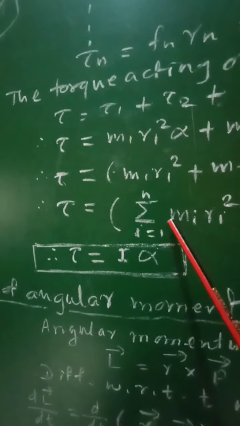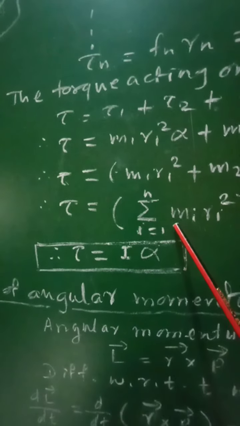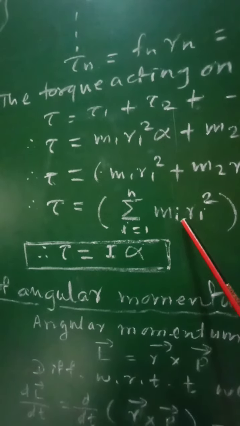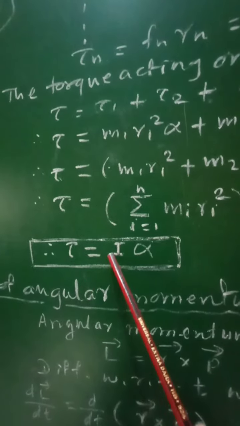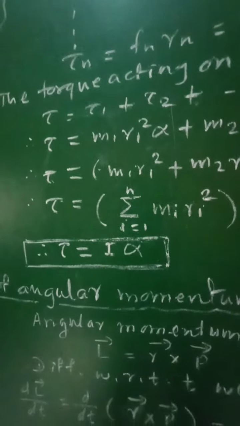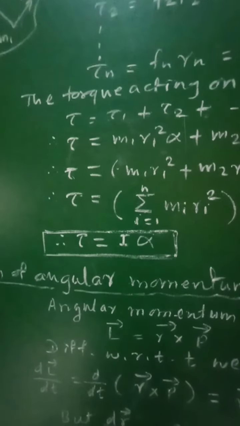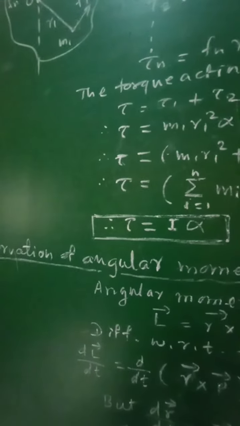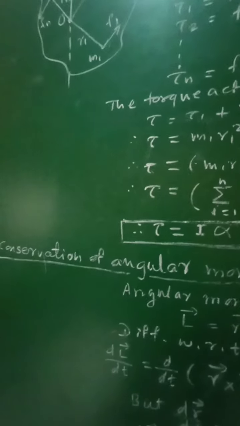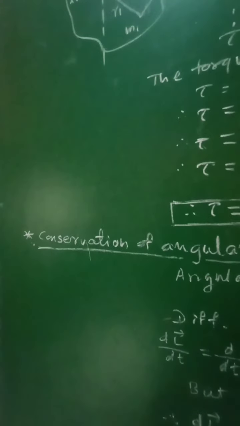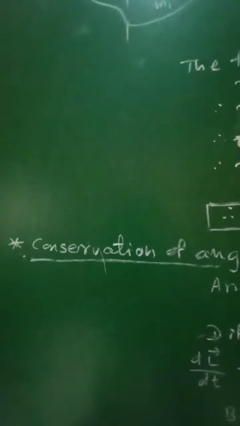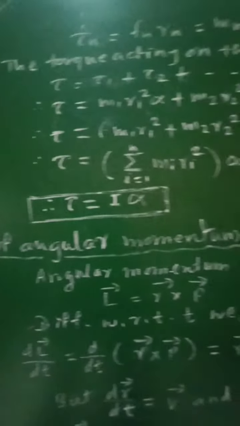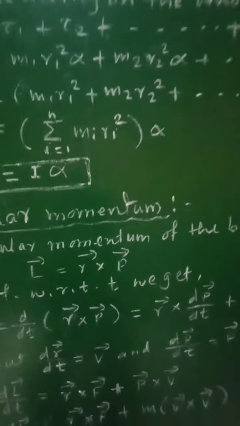Therefore this term represents the moment of inertia of that rotating body, and therefore torque is equal to I alpha, that is, torque equals moment of inertia into angular acceleration of that body. So this is the torque acting on that rotating body. Now let us see the conservation of angular momentum.